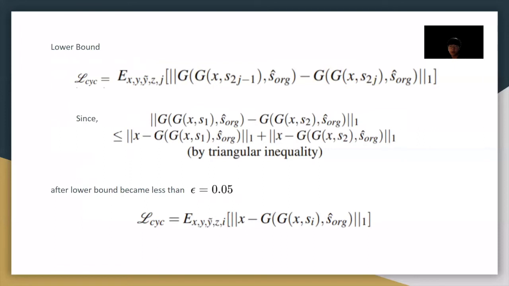To make training time smaller, the model executes the learning step by backwarding with a lower bound of the cyclic error. Such a lower bound can be easily found by the triangular inequality, and the model takes the normal value when the value of the lower bound gets smaller than the epsilon value, which we took as 0.05.